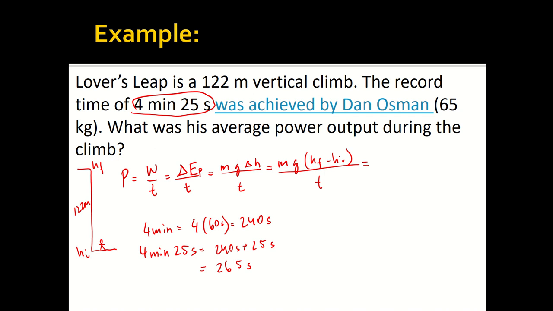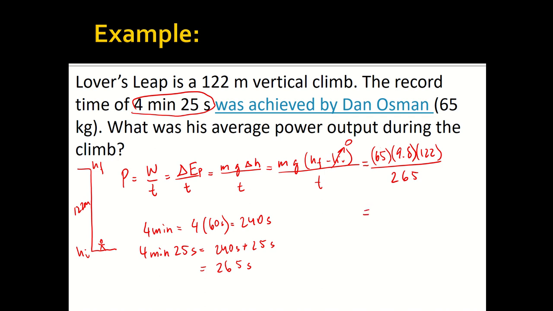So the mass of the climber is 65 kilograms. Notice that h i here, once you set it to 0, we can reduce it away. So all we're left with is just the h final. The gravity is 9.8, and h final is 122 meters, over the 265 seconds. 65 is our limiting number of sig figs, so 2 sig figs.